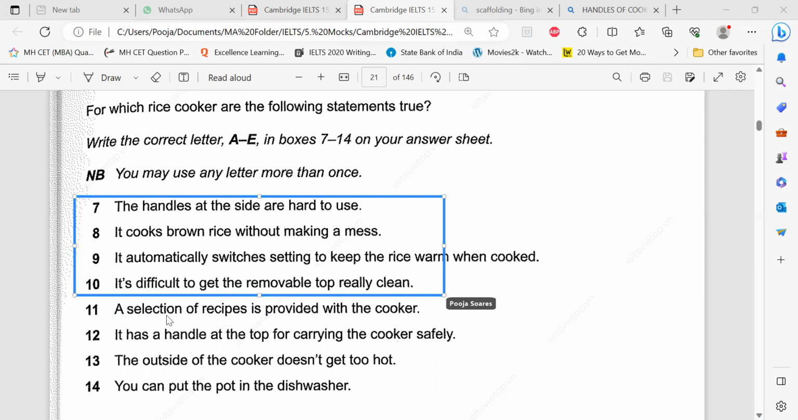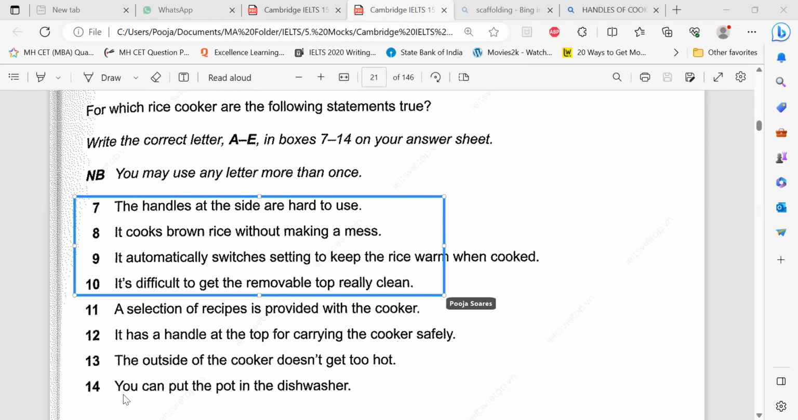For example, the selection of recipes is provided with the cooker. Did you imagine the recipe booklet that comes with these pots and pans? Then it has a handle at the top for carrying the cooker safely. I just imagine a bucket kind of a thing. A cooker with a handle. The outside of the cooker doesn't get too hot. I think it's good, right? I can hold it and just carry it anywhere. It doesn't get too hot, maybe just like a thermos.